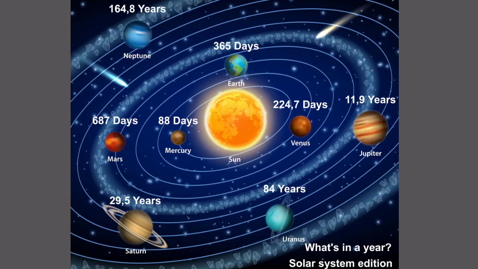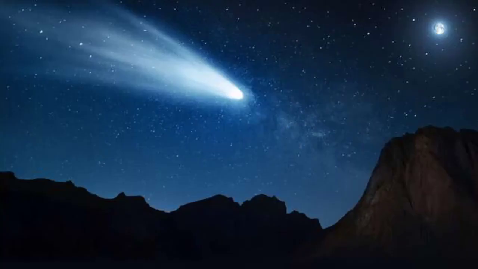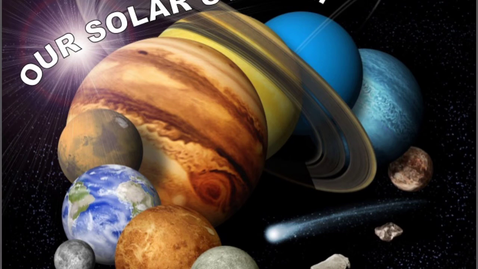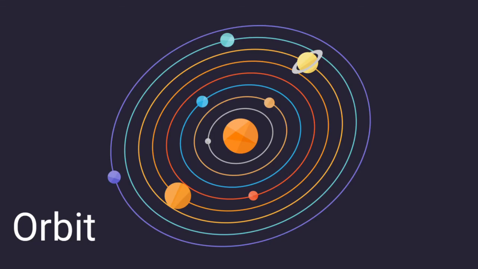The solar system. The word solar is derived from the Latin word sol, meaning the sun. The solar system is the family of the sun. It is believed that the solar system was formed about 5 billion years ago, when a new star, our sun, was born. The sun, 8 planets, asteroids, moons, meteoroids, and comets together form our solar system. All the 8 planets and other bodies move around the sun on fixed elliptical paths called orbit.